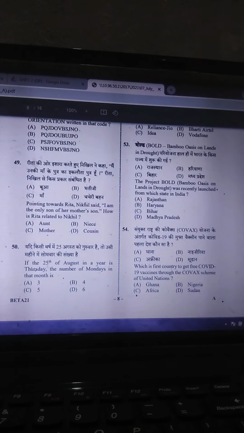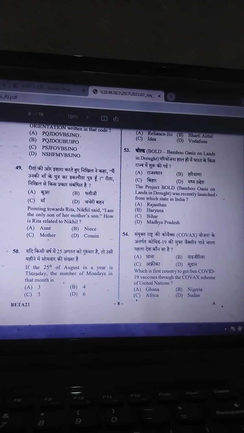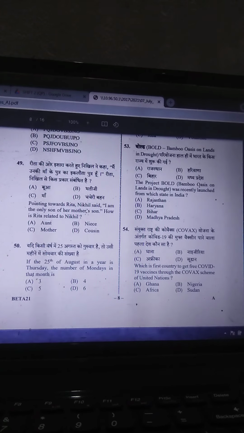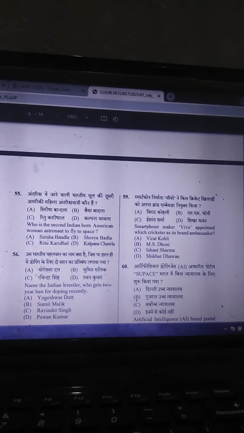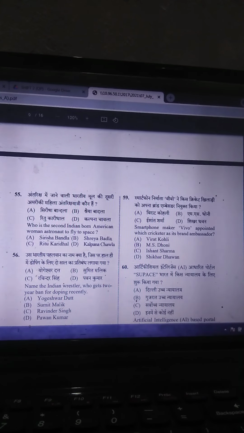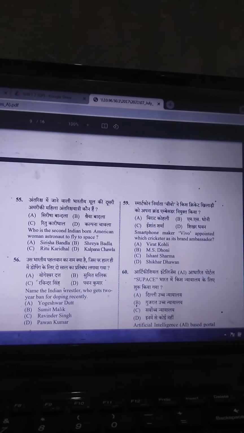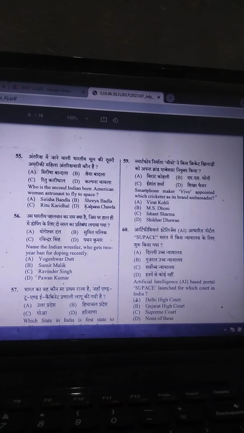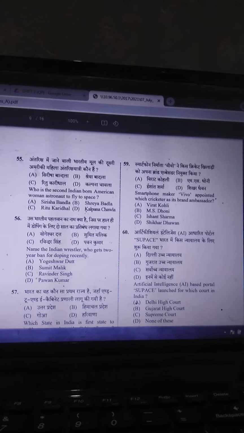Next question is which is the first country to get free COVID-19 vaccine through the COVAX scheme of the United Nations? So Ghana is the correct answer. Next question is who is the second Indian-born American woman astronaut to fly to space? So the correct answer is Shawna Pandya. Then name the Indian wrestler who was given a 2-year ban for doping recently. Correct answer is Yogeshwar Dutt.